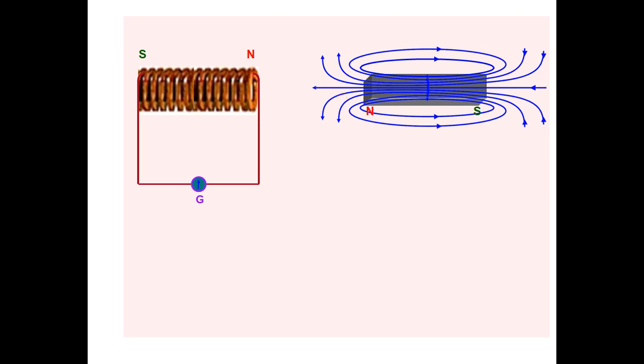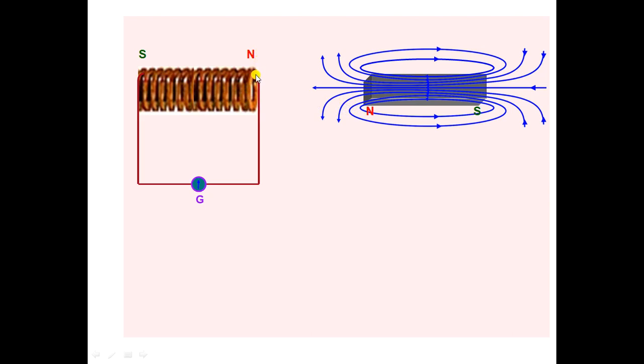If the magnet is at constant state and the coil is moving closer to the bar magnet, that time also this end behaves like an N pole and opposes the motion of the coil.